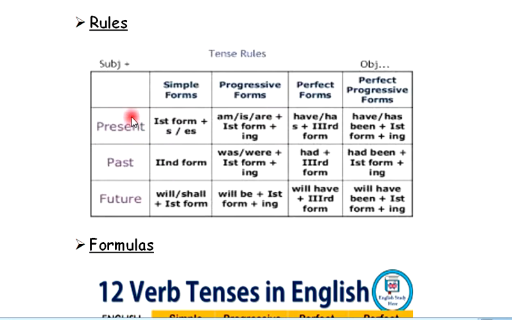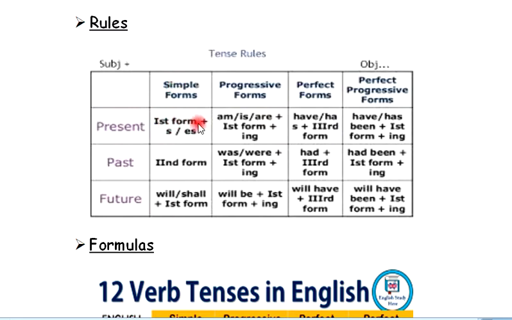We have to understand the tenses with the help of rules, timelines, and formulas. Here you can see we have three tenses: present, past and future, and its subkinds are simple form, progressive form, perfect form and perfect progressive. Here you can see we have some rules for what we have to use in present simple form and present progressive form. Let's take an example of present simple form.